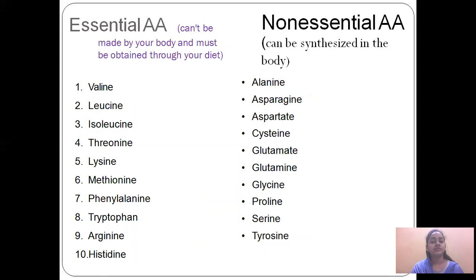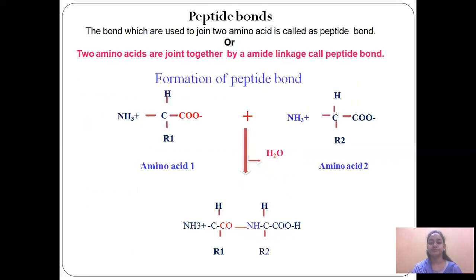Types of amino acid. First is essential amino acid, and second is non-essential amino acid. Essential amino acids can only be taken from our diet and cannot be synthesized by our body. This is the basic difference between essential and non-essential amino acids. Examples of essential amino acids: valine, leucine, isoleucine, threonine, lysine, and so on. Examples of non-essential amino acids: alanine, asparagine, aspartate, cysteine, glutamate, and so on.